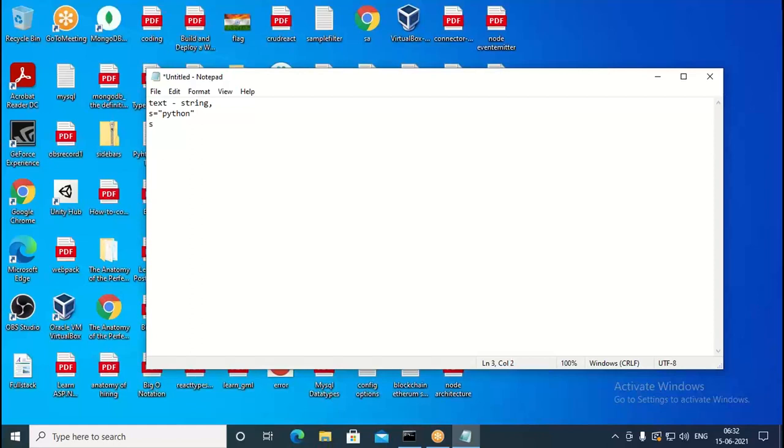In order to access the individual characters from that, I need to use the index operator. So s[0], then s[1], then s[2] give us individual characters. s[0] gives P, s[1] is Y, and when it is 2, this is T. Like this we retrieve individual characters.